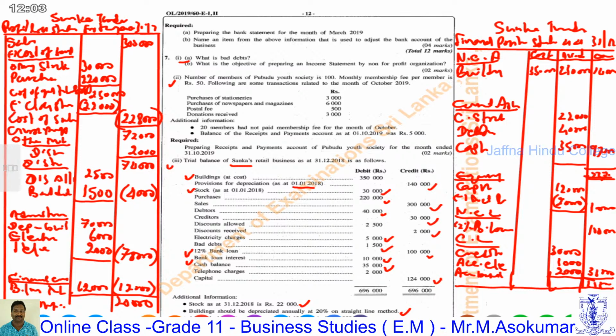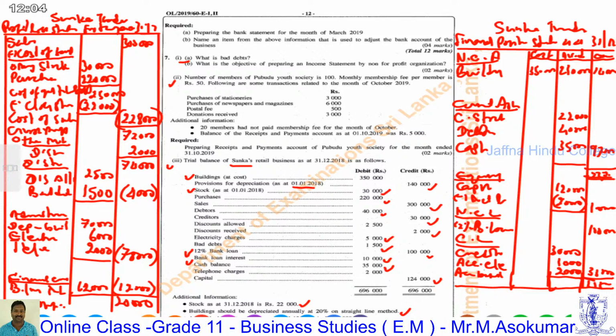Distribution expenses: 2,500 plus 1,500 is 4,000. The depreciation is 70,000, plus electricity charges 5,000 plus 1,000, 6,000.